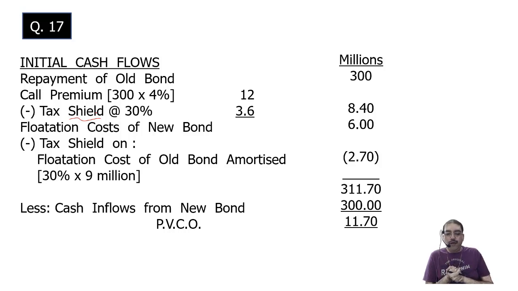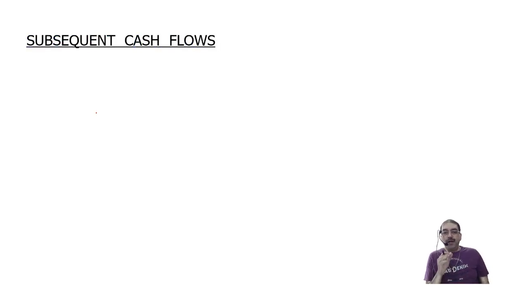Okay, understood all the calculations? Fine. Now let us see annual cash flows or subsequent cash flows. Yearly, what is going to happen? Yearly, what are the changes? Let us try to understand first what we are going to do. First, I will be having savings in interest.